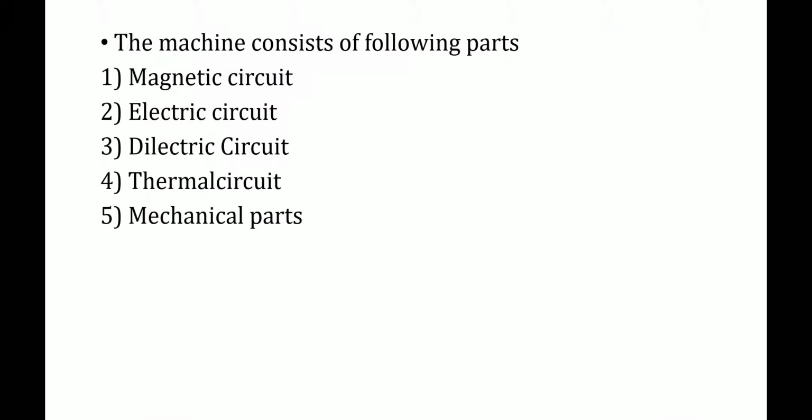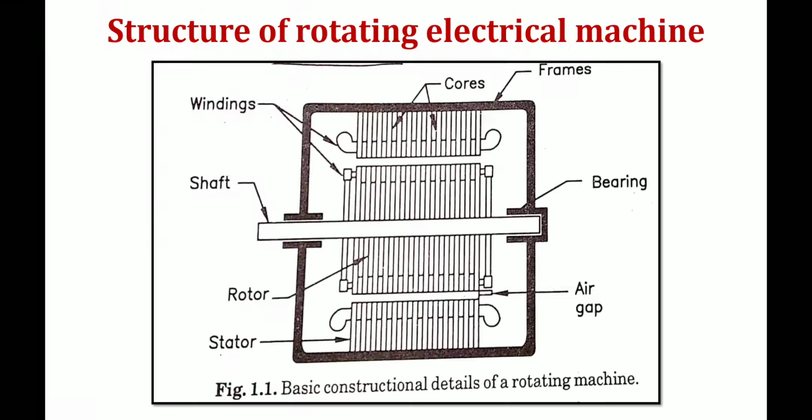Okay, the second circuit is the electric circuit. Electric circuit means the current has to flow through the windings. Is it right? It consists of the stator and rotor windings. Getting my point? For example, consider the windings of a transformer or any rotating machine.